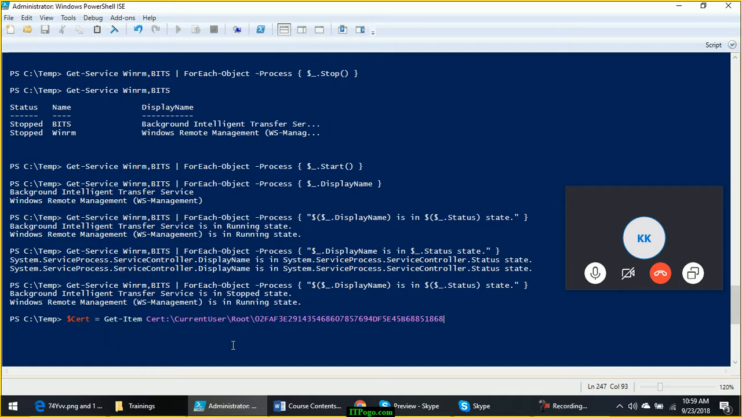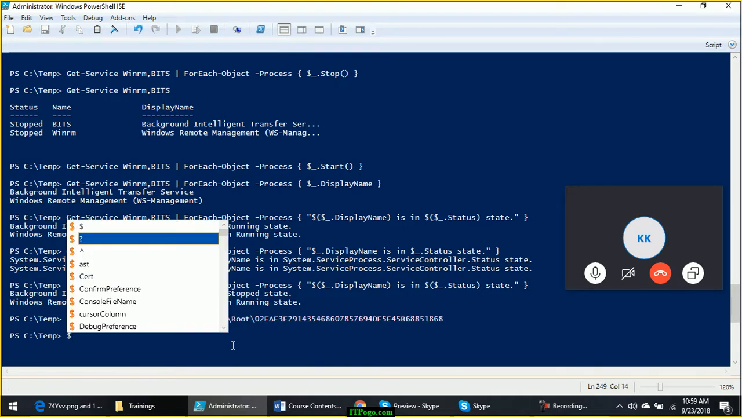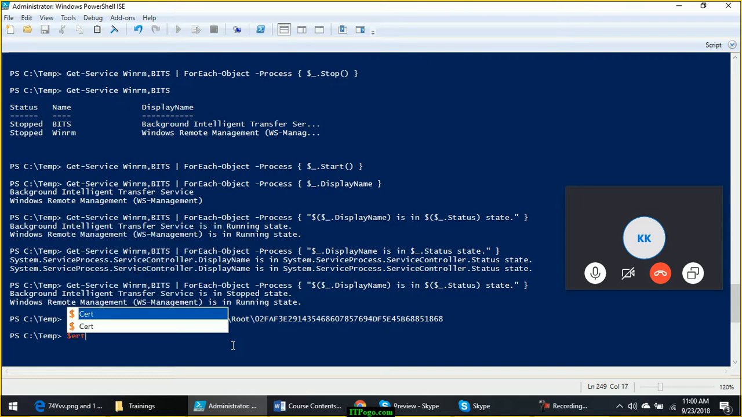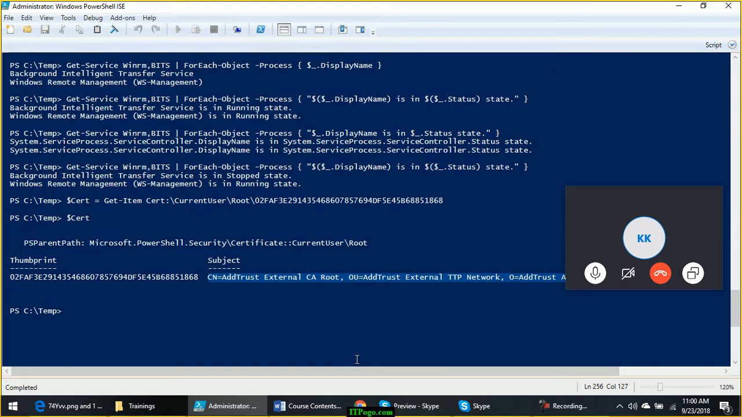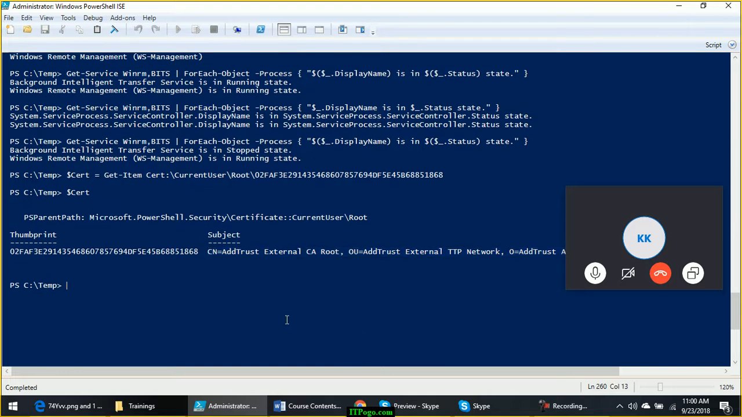So this is how you can capture a certificate. Now if you check $cert, it is a certificate object that you have got. This is the thumbprint of the certificate, and this is the subject, which includes the issuing authority and everything about the certificate.